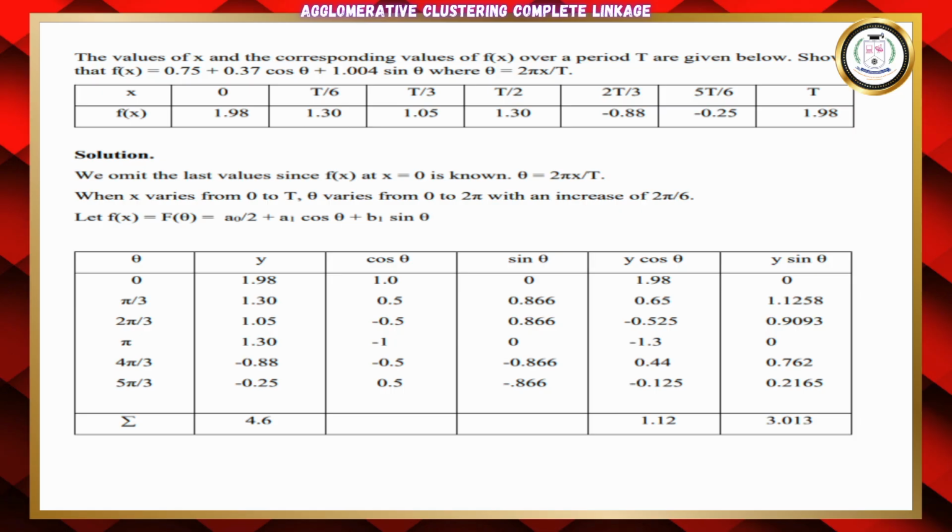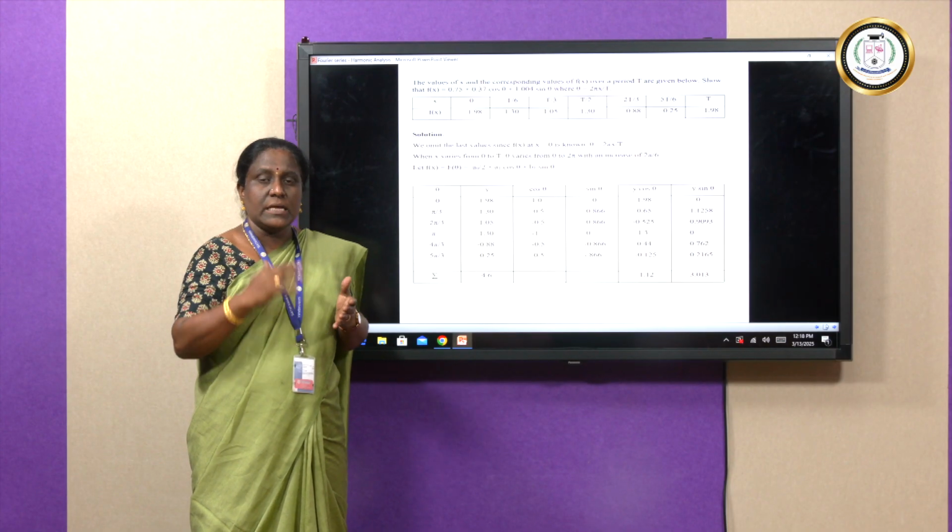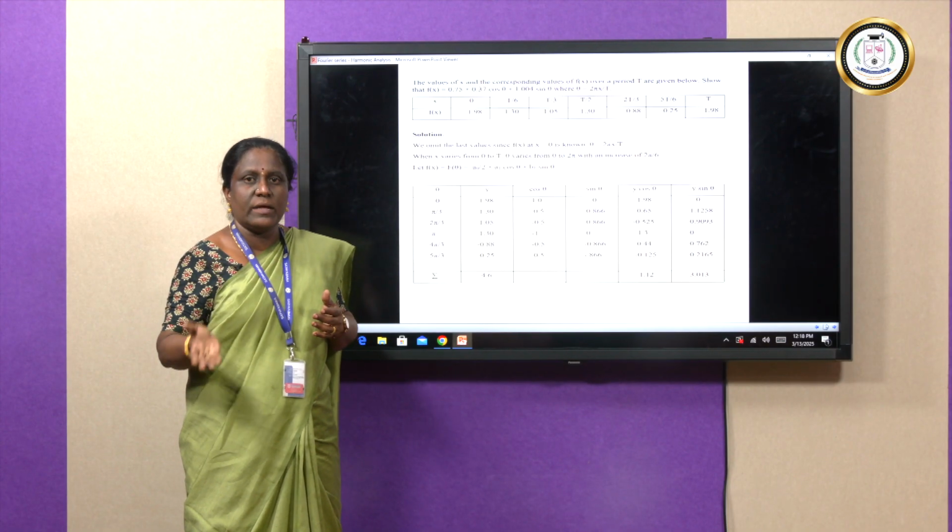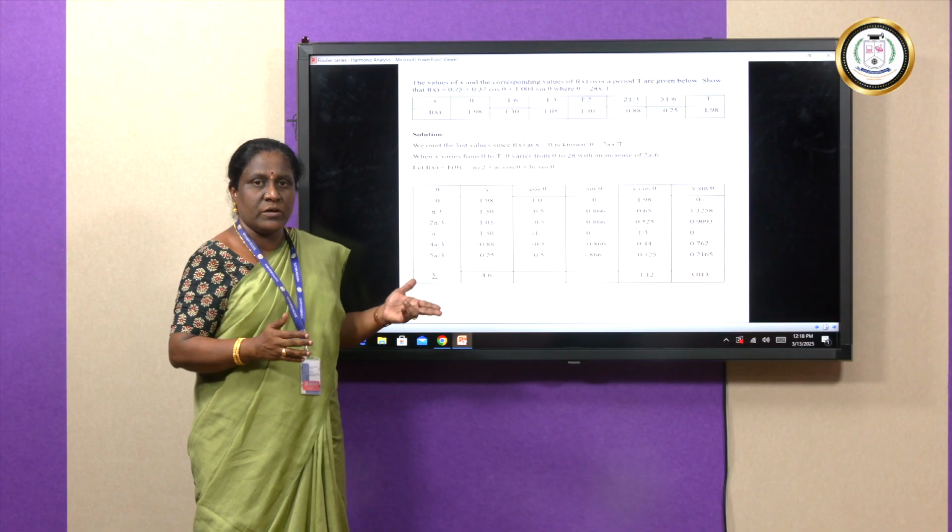Now, we have to check all the conditions from here onwards. The theta entries are in terms of pi, and therefore the first step in our calculator is to change the mode to radians. The default mode is degrees. I am converting to radians mode as the first step while solving this problem.